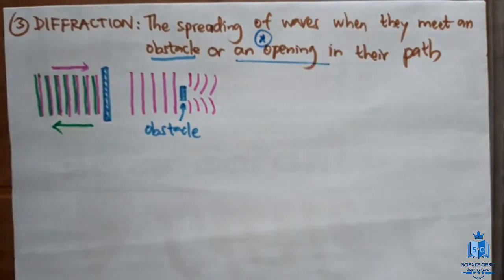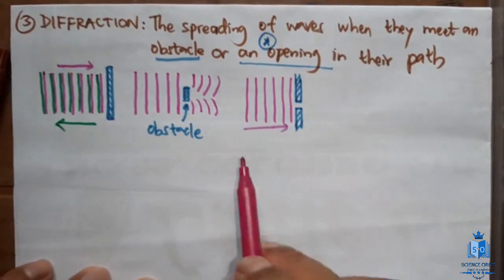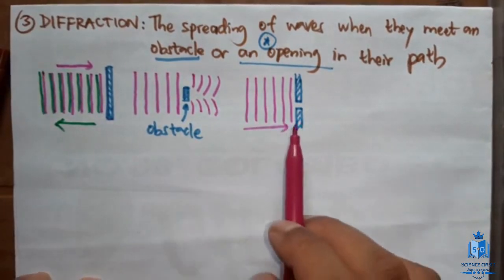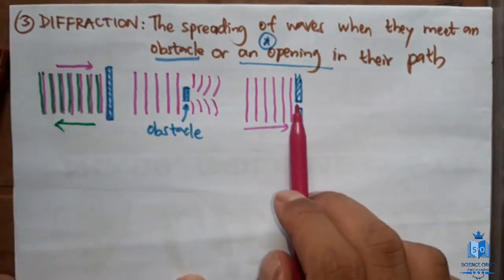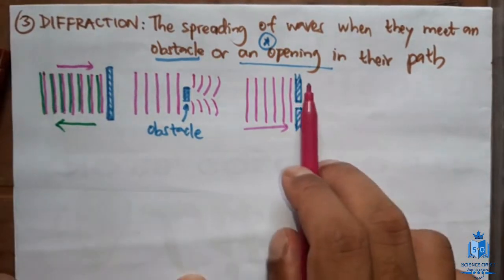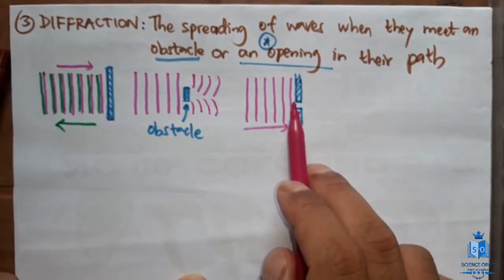Now let's see how diffraction takes place because of an opening, which is the important part when it comes to your syllabus. Diffraction taking place due to an opening. Now imagine a situation like this. This wave front is approaching this obstacle. Obstacle in the sense, this is not an obstacle now, this is an opening, correct? Now what will happen? The wave can travel only through this part. The upper part and the bottom part are blocked. Only this part is available.